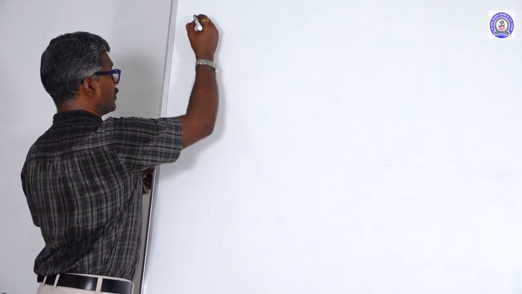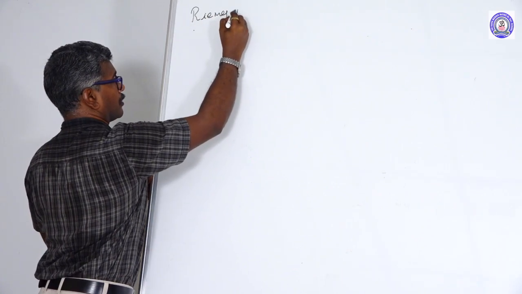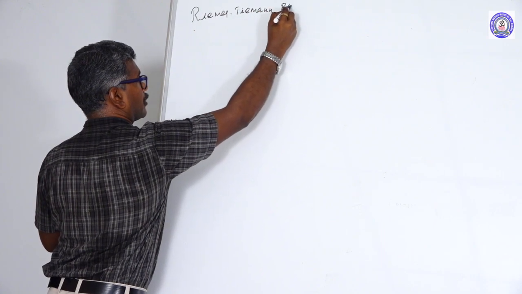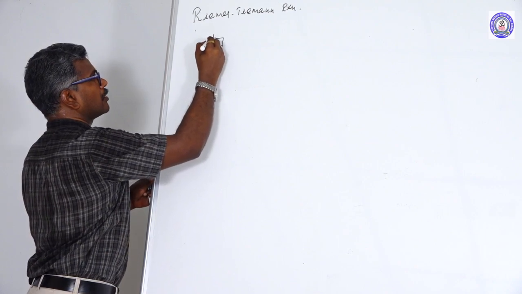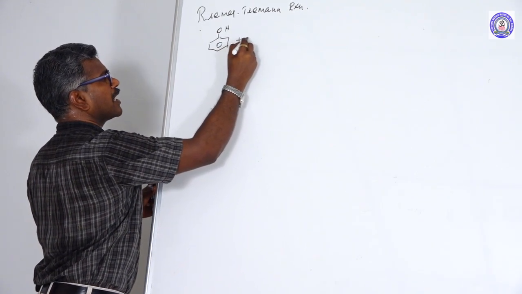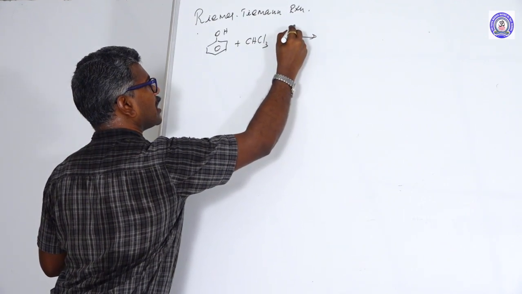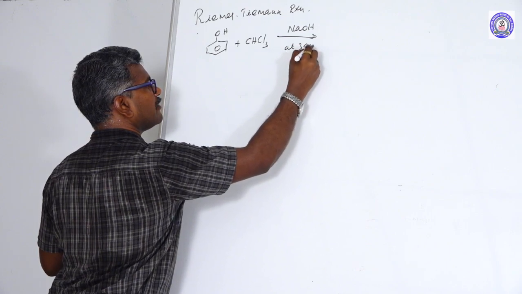Reimer-Tiemann reaction. Phenol reacts with chloroform in the presence of NaOH at temperature 340 Kelvin.